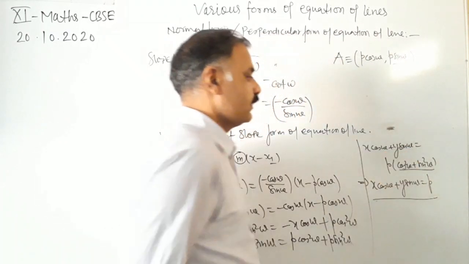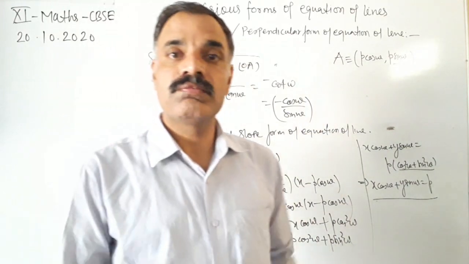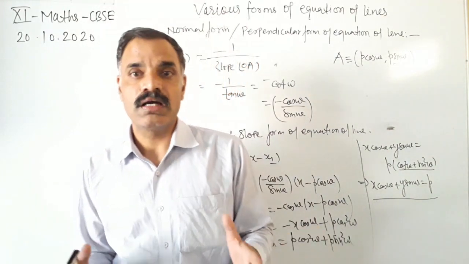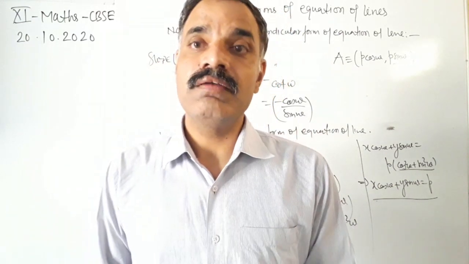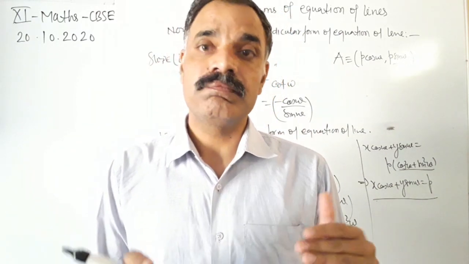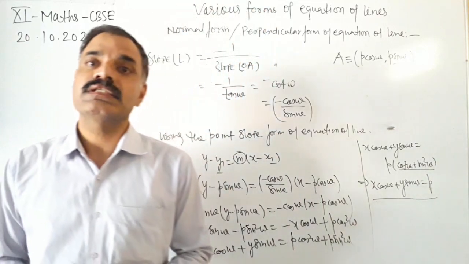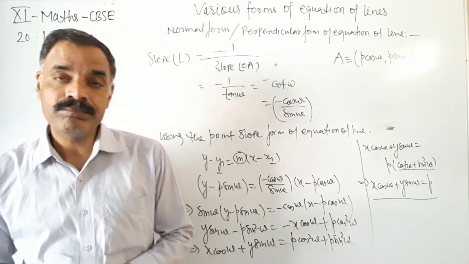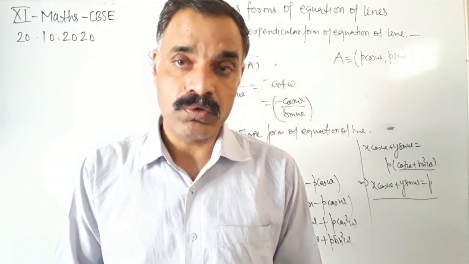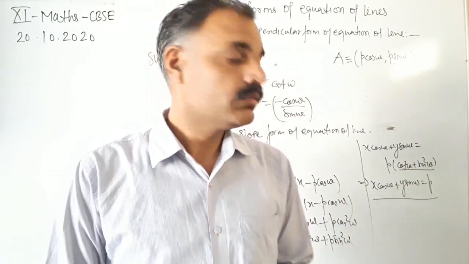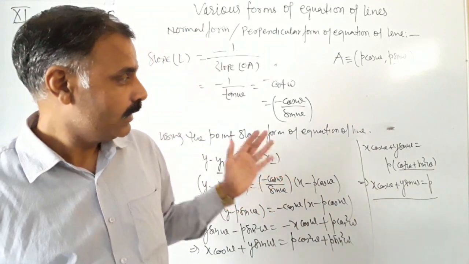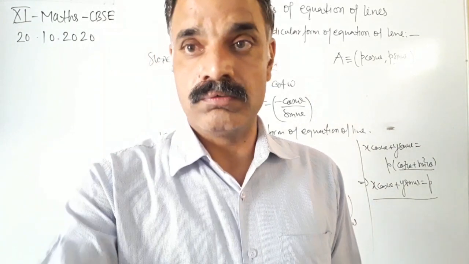This is the equation of the line in normal form, where omega is the angle made by the perpendicular with the positive direction of x-axis and p is the perpendicular distance of the line from the origin. So this is the equation of the line in normal form.